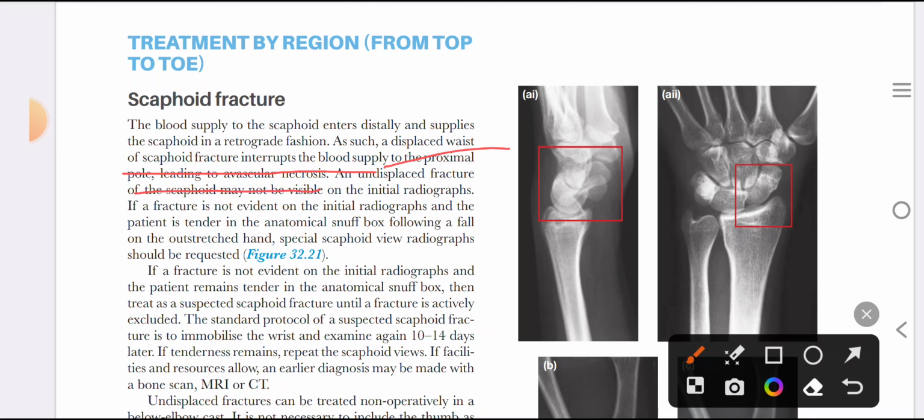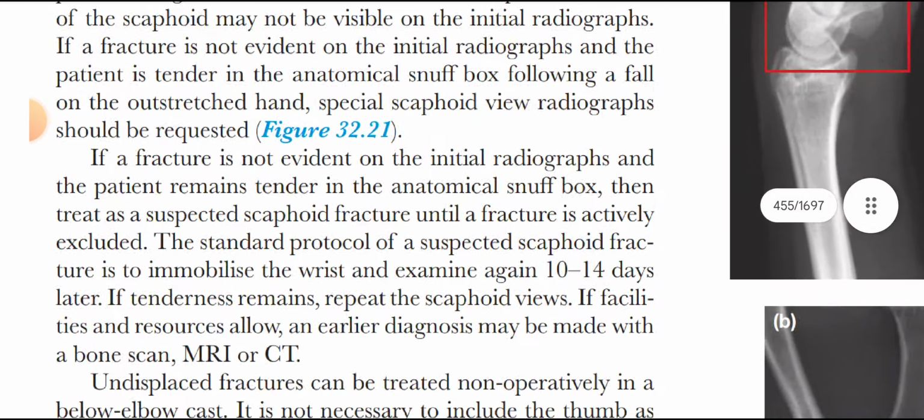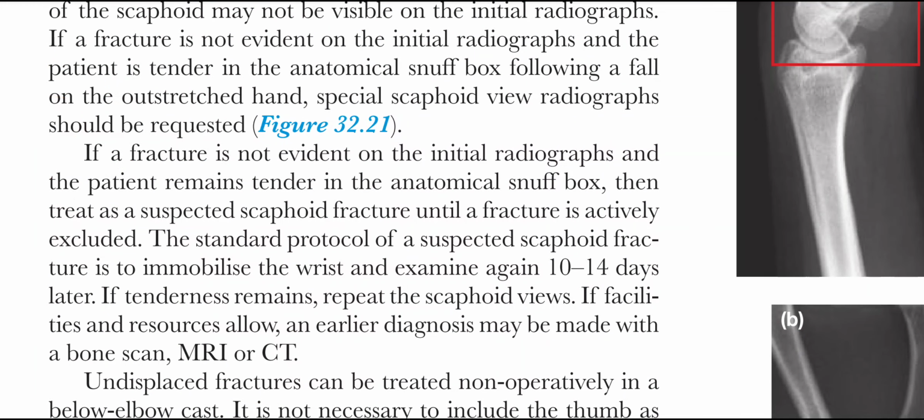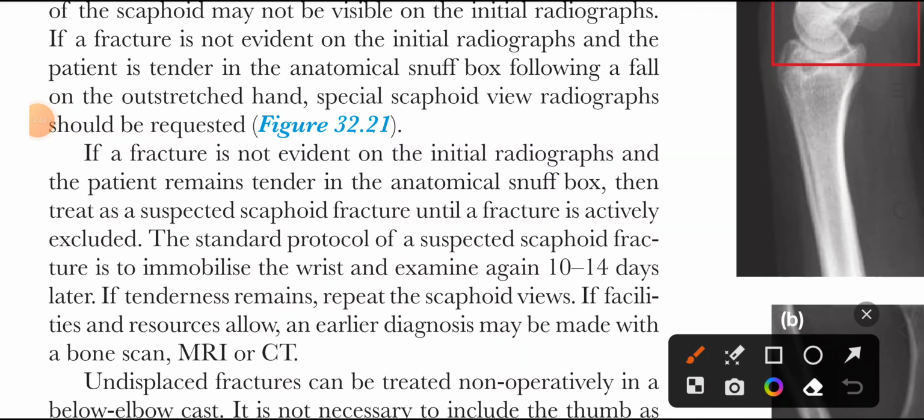An undisplaced fracture of the scaphoid may not be visible on the initial radiographs. Undisplaced fracture is usually notorious for being missed. If a fracture is not evident on the initial radiograph and the patient is tender in the anatomical snuff box following a fall onto an outstretched hand, a special scaphoid view X-ray should be requested.